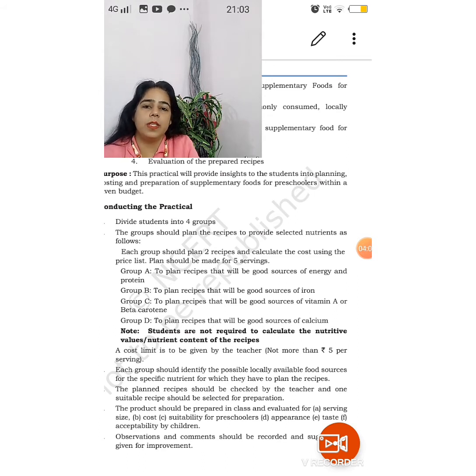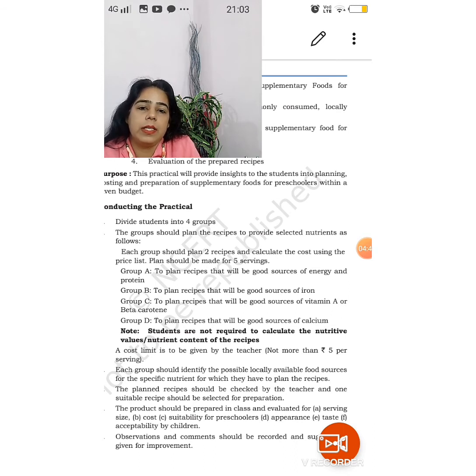Individually this has to be done right now, at home. Otherwise, when in school, this is to be prepared in the school practical period, and it would be done in groups. Right now you have to choose one recipe. You don't have to write the line, divide students into 4 groups, and groups have to provide selected nutrients as follows. You don't have to write these lines. You have to write your group, your category of recipe allotted, and then the recipe of the item that has been approved by your teacher.